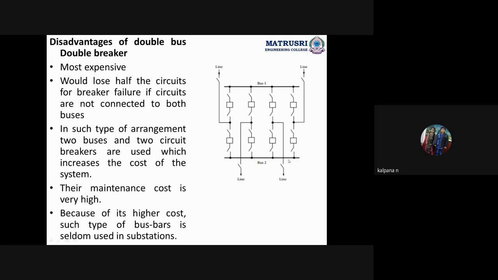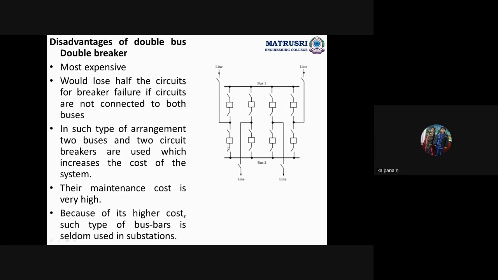Yes, two buses we are using, and for the two buses we are connecting four lines, and each line has two circuit breakers. That's why the name is given: double bus, two buses, double breaker, two breakers in each line. Double bus, double breaker. Two buses, two breakers. This is first one, second one, first one, second one, first one, second one, first one, second one. Two buses. And here this is the outgoing line, incoming line. Incoming line here, outgoing line here.